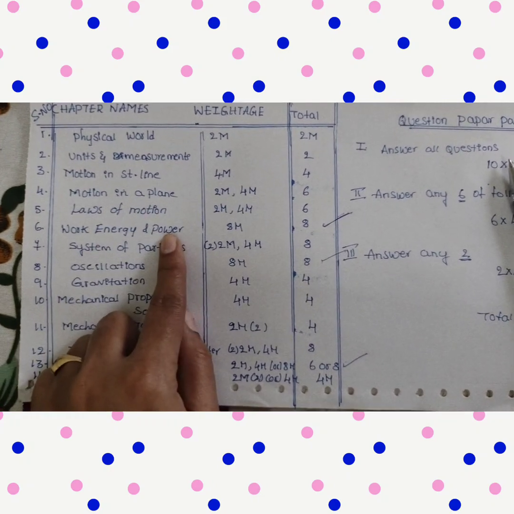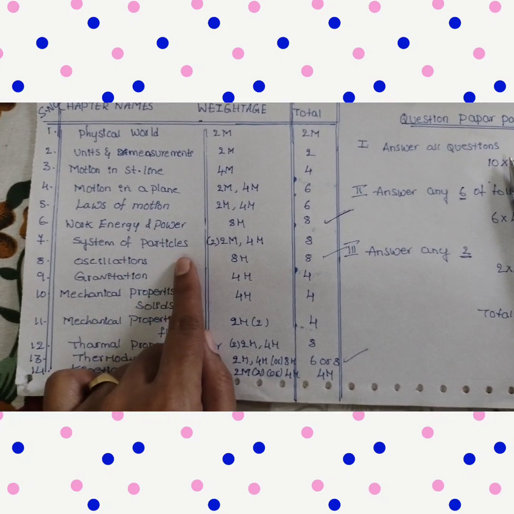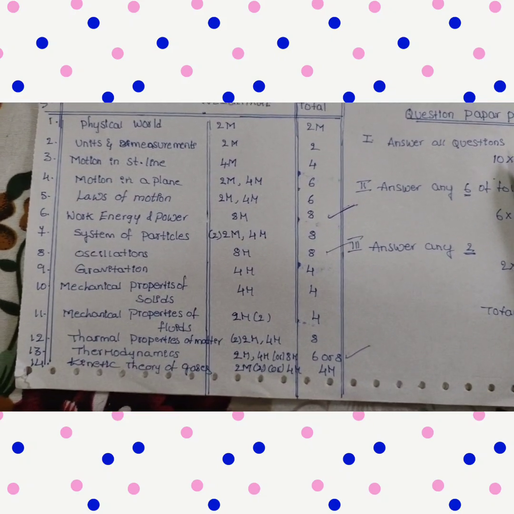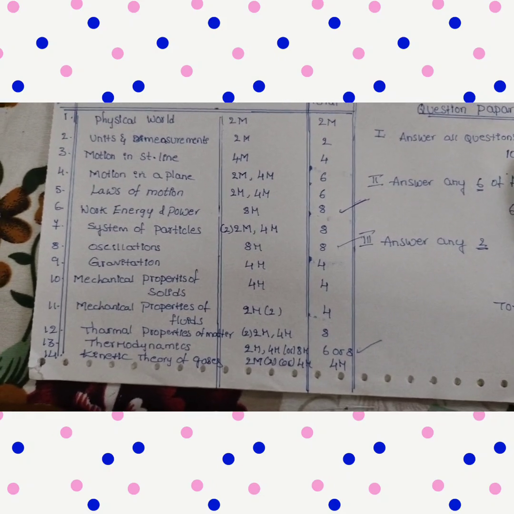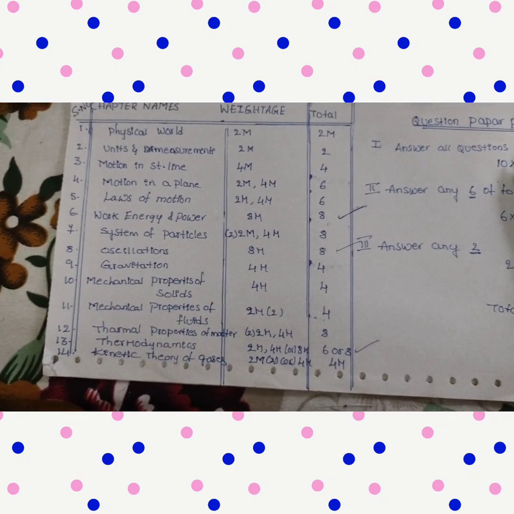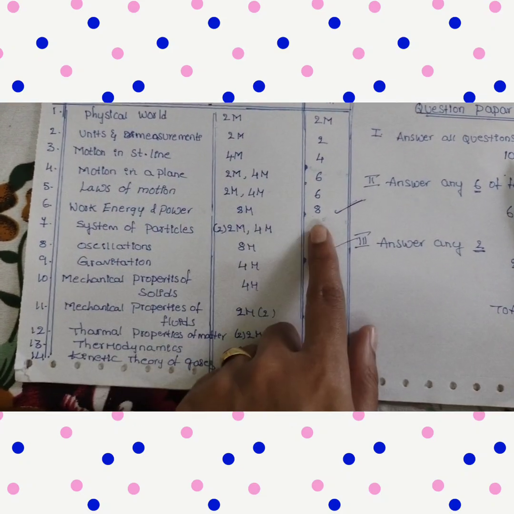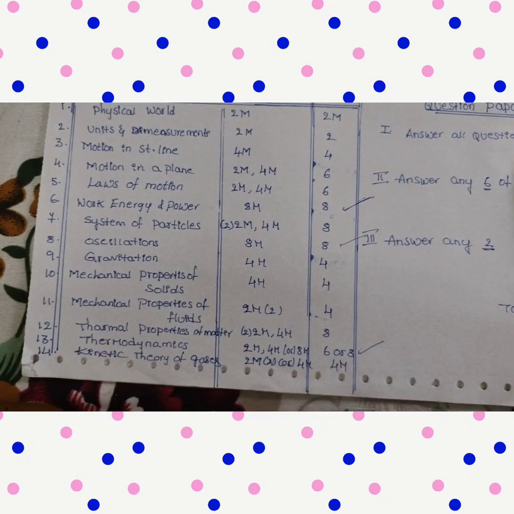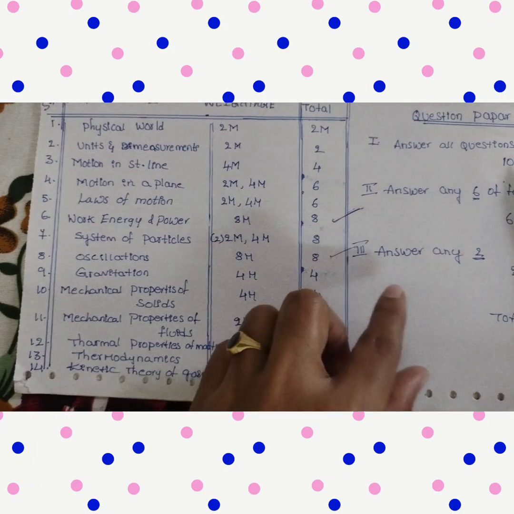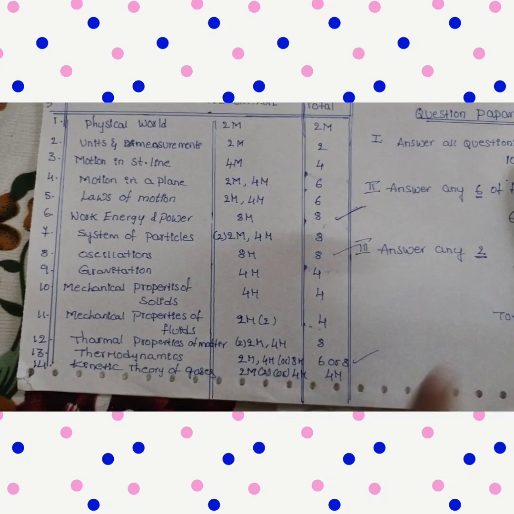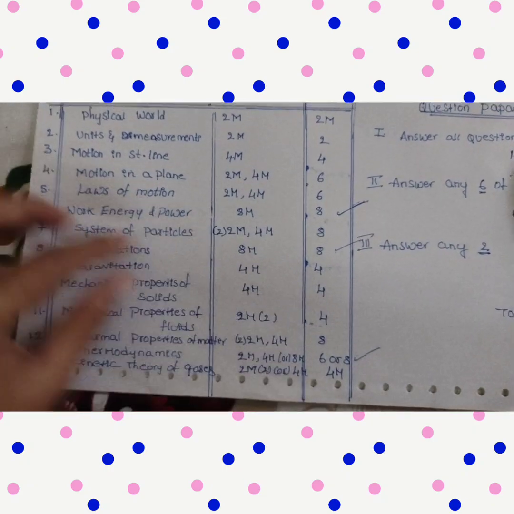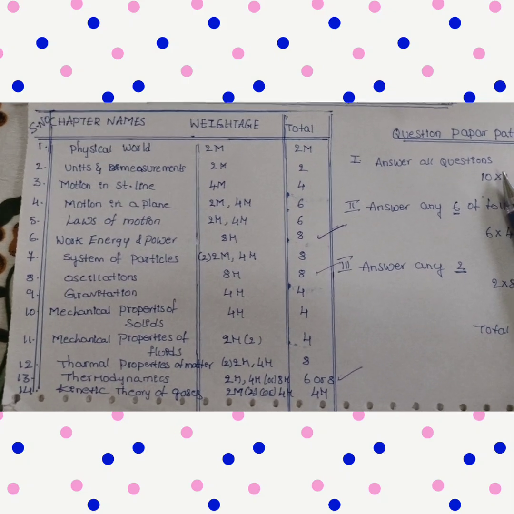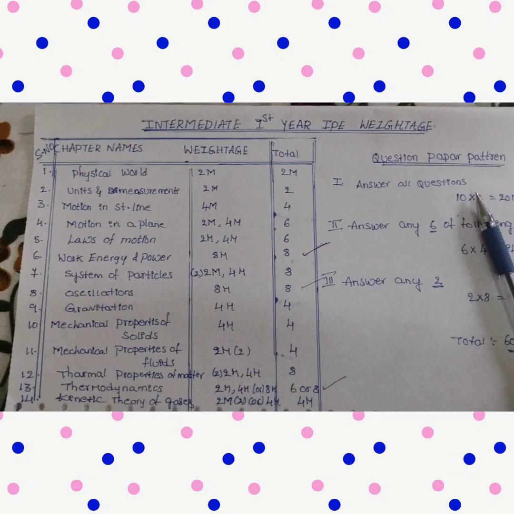In work power energy we are having 3 LAQs. In system of particles we are having 2 LAQs. In thermodynamics the most important LAQ is Carnot engine. Here also we have 2 LAQs in thermodynamics. One question will come from work power energy, one from oscillations, and one from thermodynamics. So if you want to attempt any 2 LAQs, at least we have to be perfect in any 2 of these 3 chapters. That is your choice. Which one is easy for you? You have to read it.